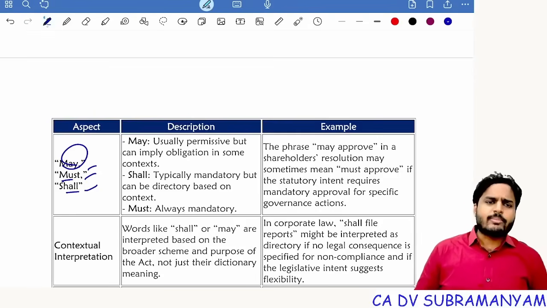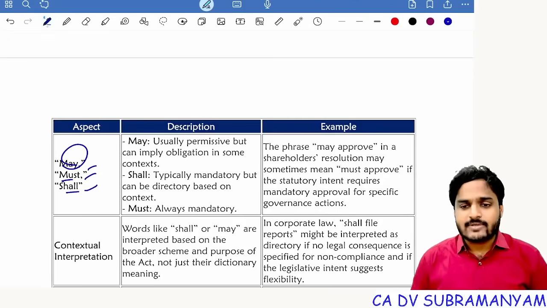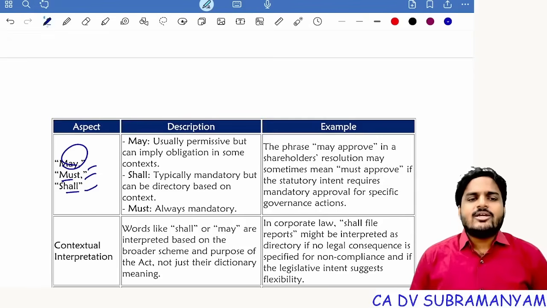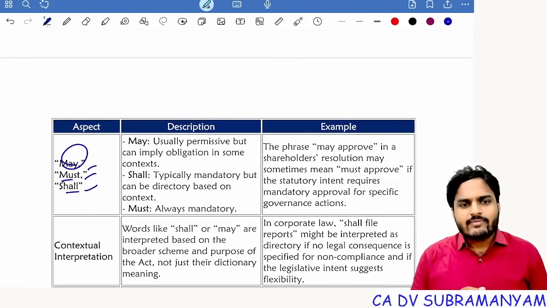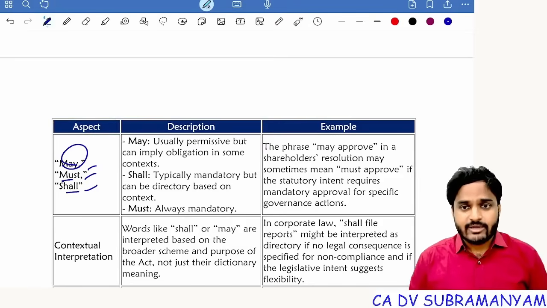Within 30 days of incorporation, board of directors shall appoint the first auditor. If the board fails, members shall appoint the first auditor in the extraordinary general meeting. Now, board of directors has the power to appoint the first auditor of the company. I'm talking about auditor only, right? Yes. But up to 30 days only, the board of directors will get that right. Once 30 days are over, the power to appoint the first auditor gets transmitted from directors to members. I'm getting my point, students? Everyone. In that context, up to 30 days, it is "shall" only. It is shall. Mandate.